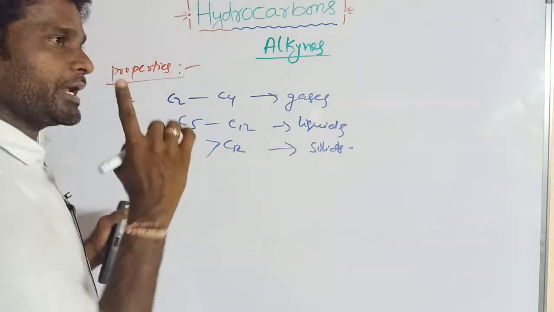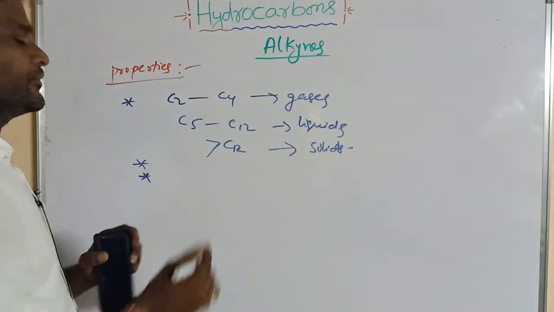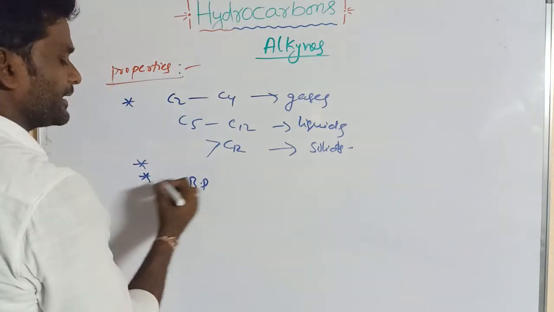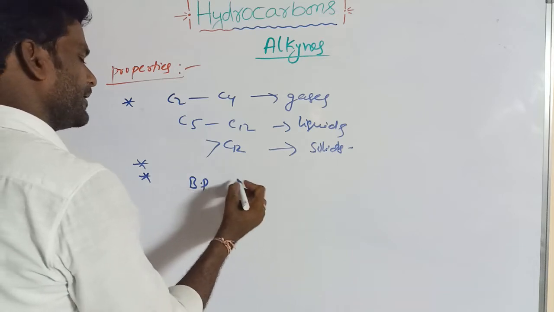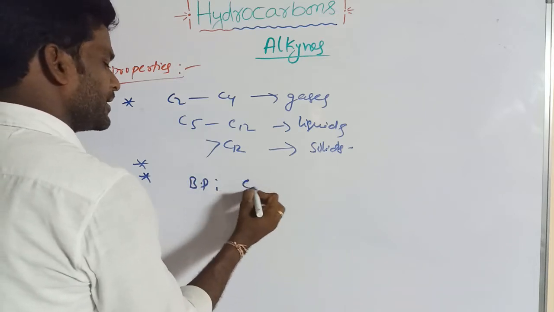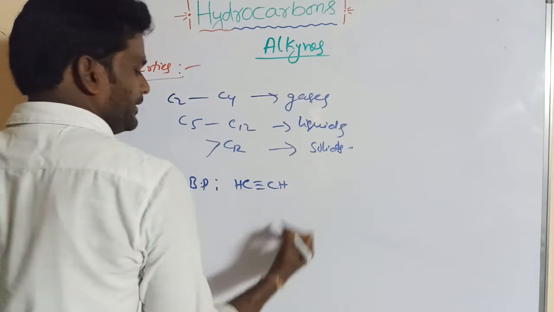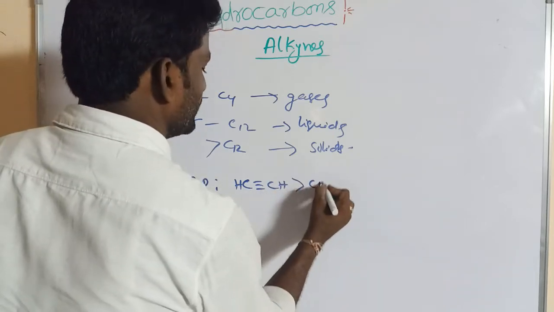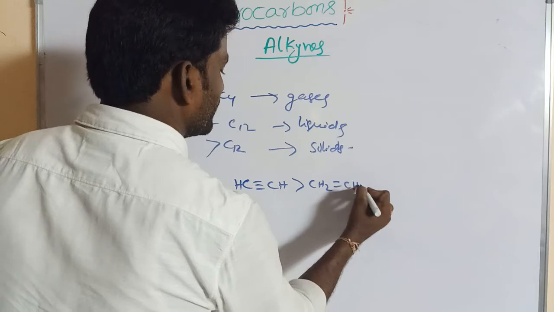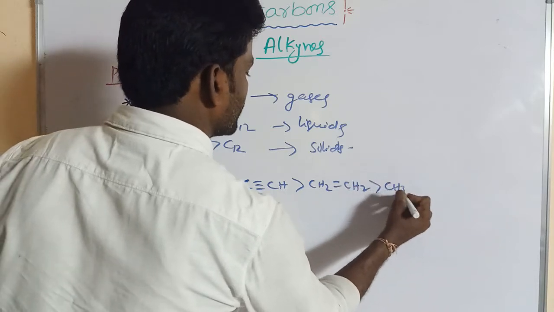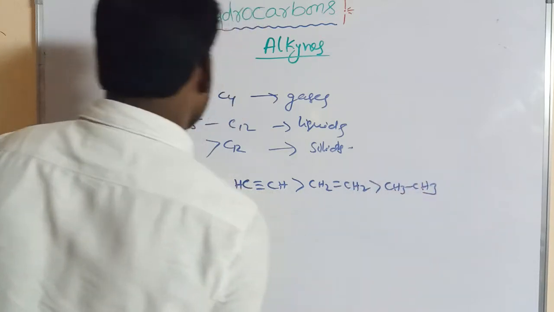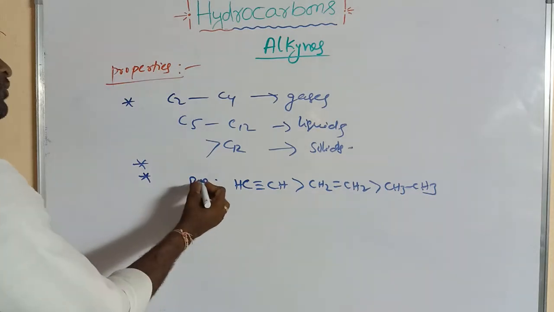Okay, between alkane and alkyne, which has the higher boiling point? So this is the boiling point order. Like we can take ethyne and ethane. So which has the higher boiling point? Alkyne has the higher boiling point.